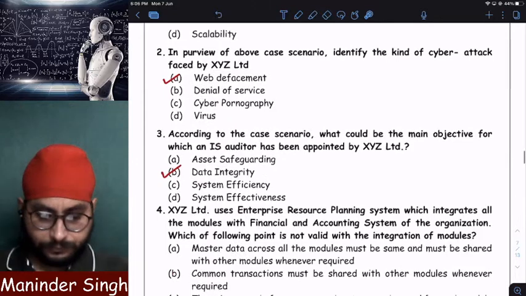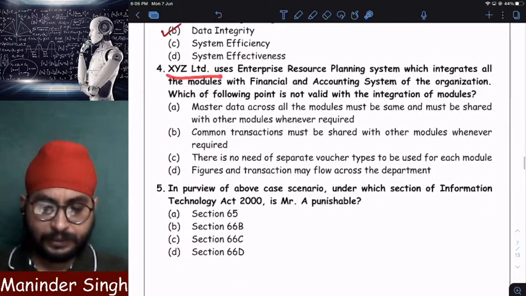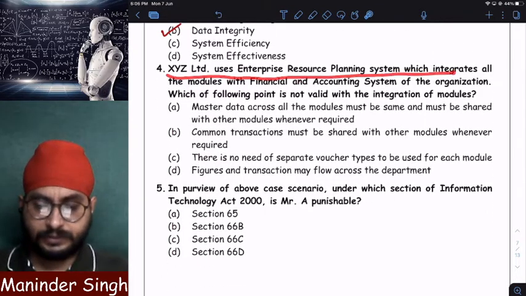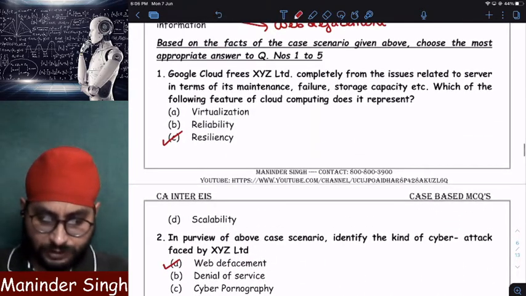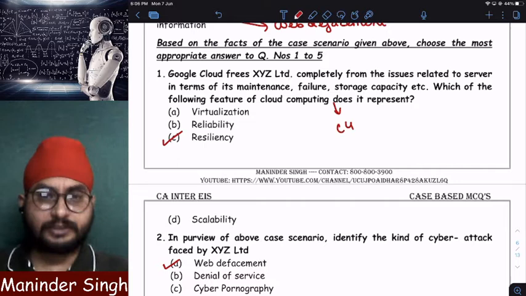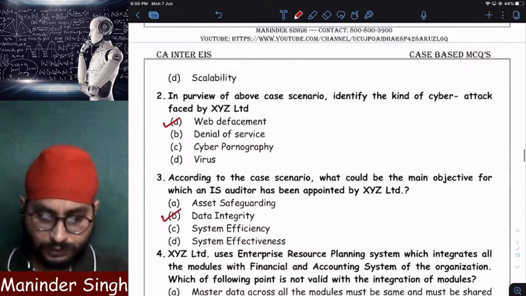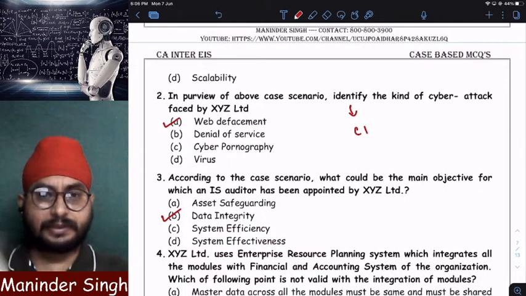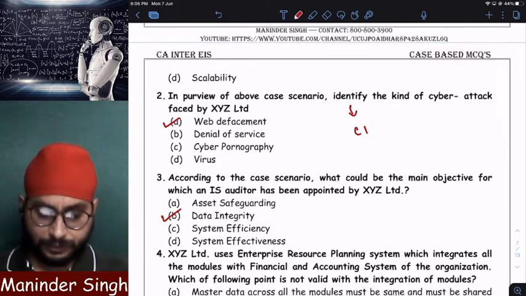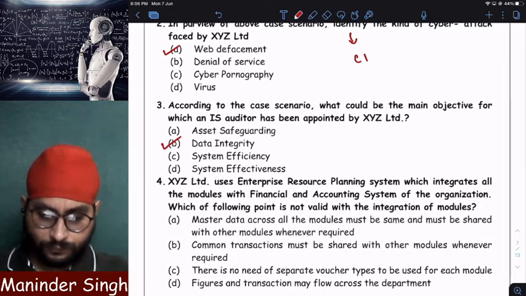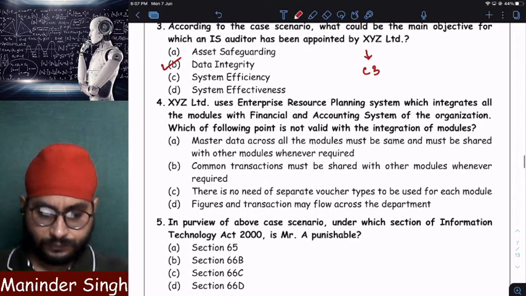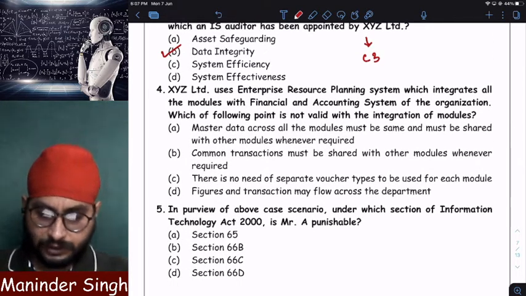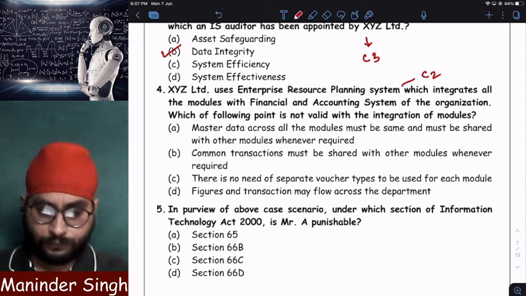XYZ Limited uses an ERP system, that is Enterprise Resource Planning System. See, the first question is from chapter 4, that is clouds. This question is from chapter 1, that is cybercrime examples. Objectives of IS auditor, chapter 3. Then the ERP question, ERP is related to chapter 2.